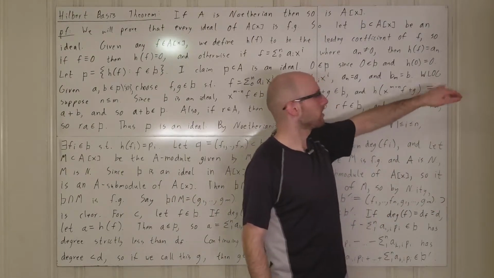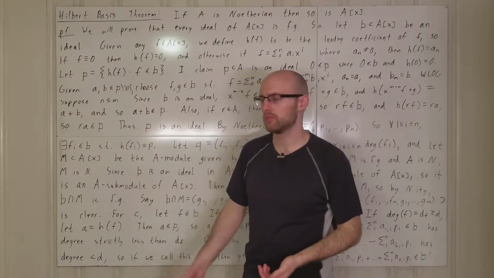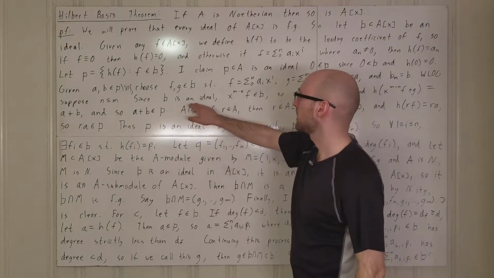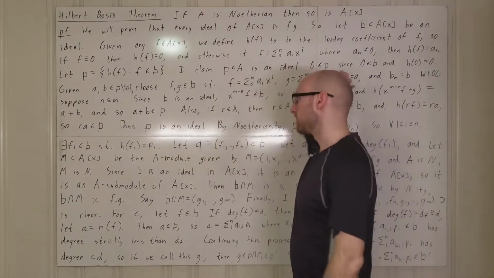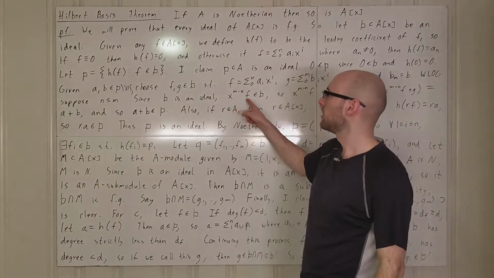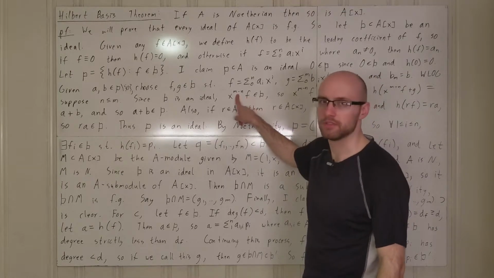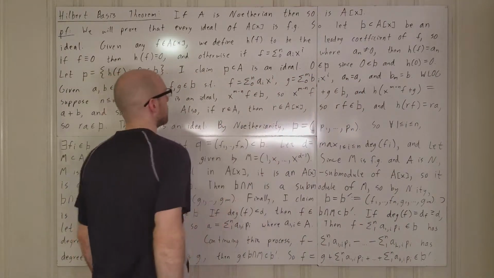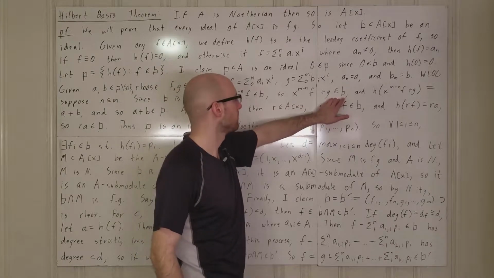Okay, so now without loss of generality, one of these two indices is going to be bigger, so we'll just say that n is less than or equal to m. Now B is an ideal in the polynomial ring, and x to the m minus n is a polynomial, and of course this is a polynomial because m is greater than or equal to n, so this power is greater than or equal to 0, so this product must be in B. So this thing plus this thing is in B since B is an ideal.